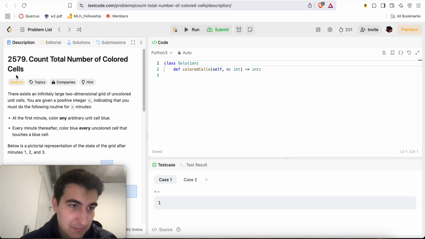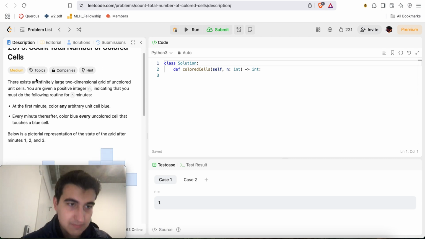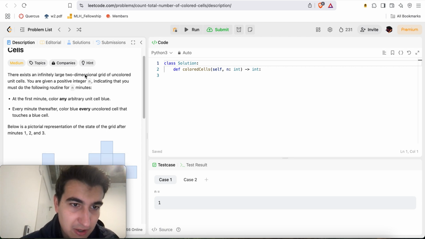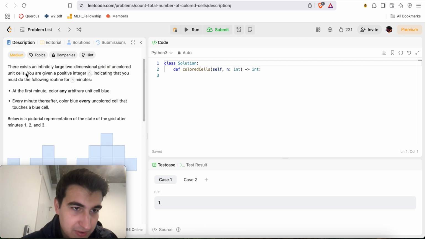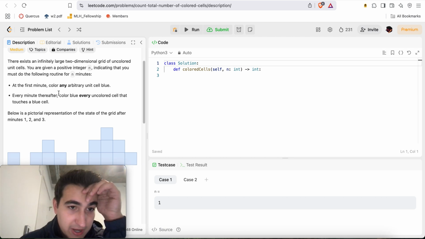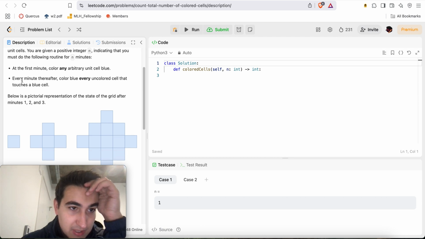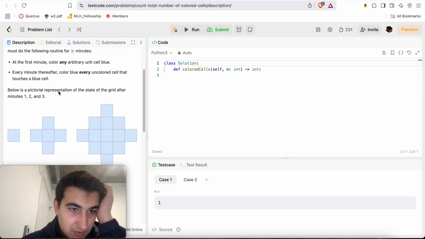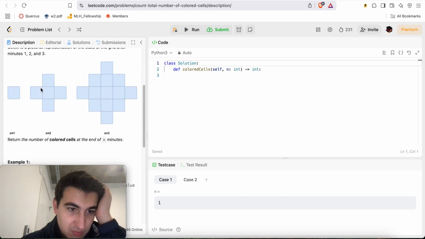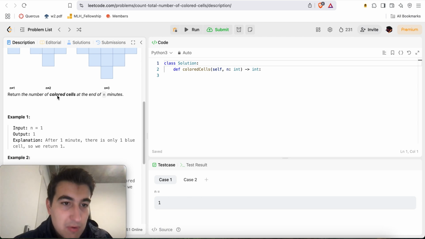Okay, today we get LeetCode medium problem 2579, count total number of colored cells. There exists an infinitely large two-dimensional grid of uncolored unit cells. You're given a positive integer n, indicating that you must do the following routine for n minutes. At the first minute, color any arbitrary unit cell blue. Every minute thereafter, color blue every uncolored cell that touches a blue cell. Below is a pictorial representation of the state of the grid after minutes 1, 2, and 3. Return the number of colored cells at the end of n minutes.